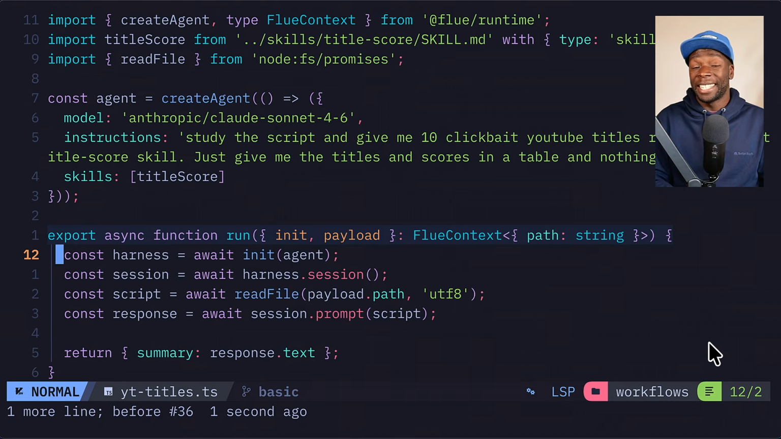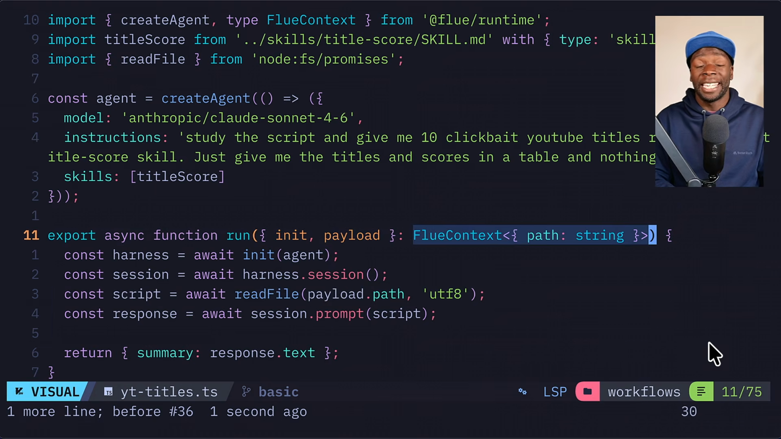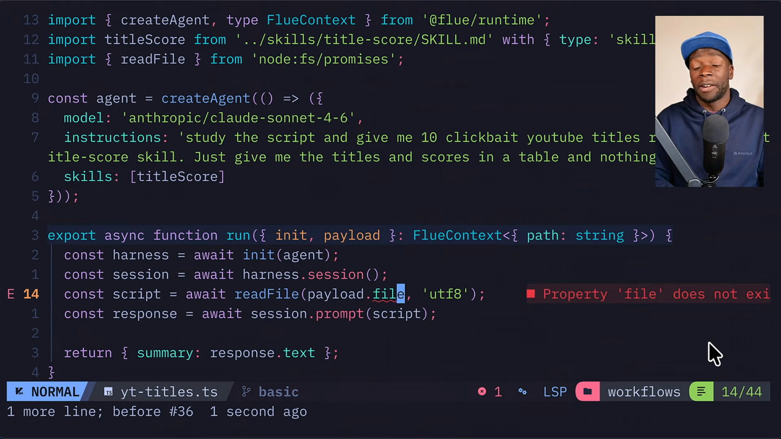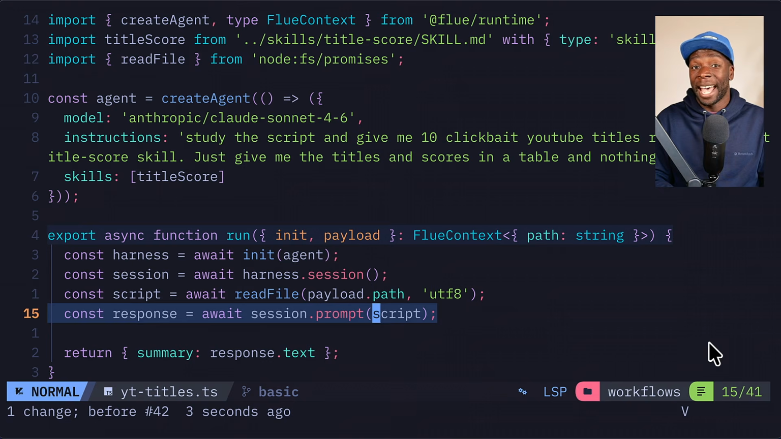And what this does is it initializes the agent for the workflow and then opens a session in the harness. Now what happens next is quite interesting. So here what's going on is we are getting the path from the payload, which was set here in this Flue context type. So if we change the name here to file, we would get a type error. And here it's getting the file, which I've called script, and passing that in as a prompt.